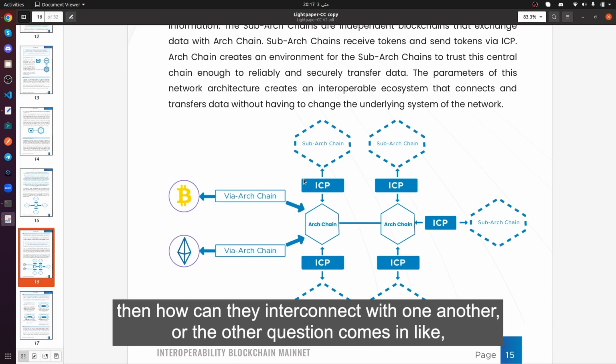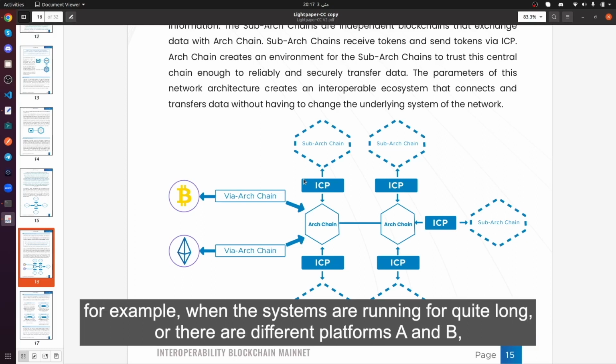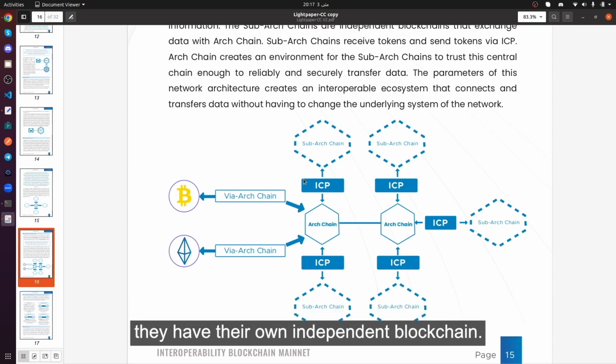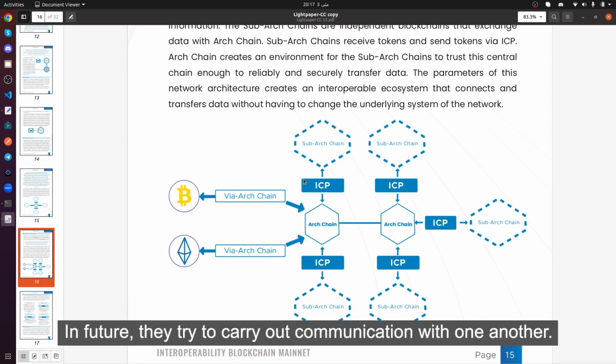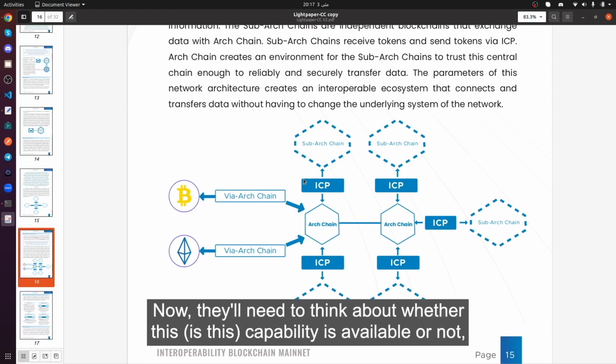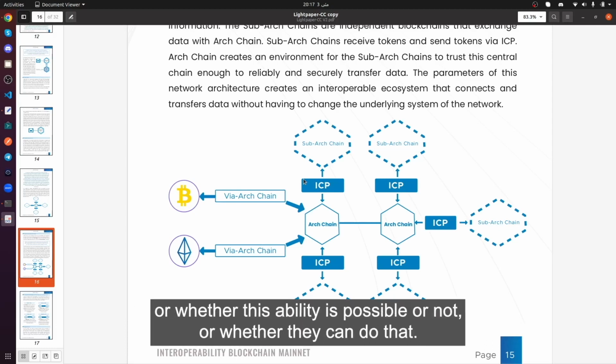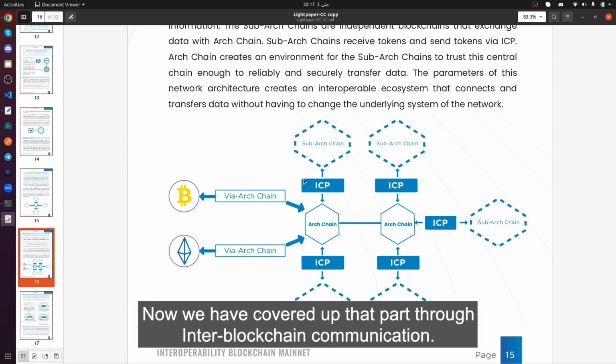Or another question comes in: for example, when the systems have been running for quite long, there are different platforms A and B, each with their own independent blockchain. In future, they try to carry out communication with one another. They will need to think about whether this capability is available, whether it is possible, or whether they can do that. We have covered that part through inter-blockchain communication.